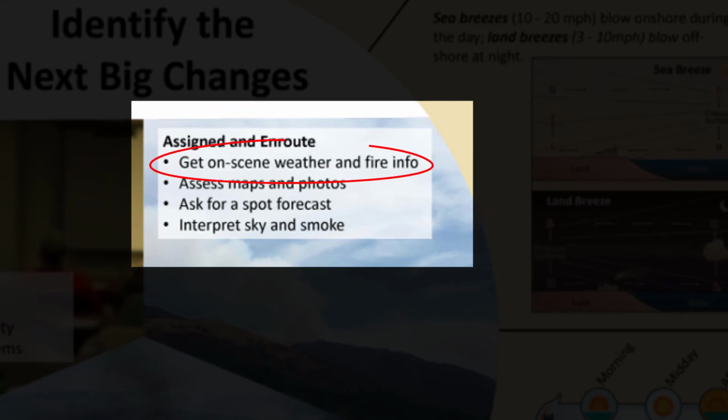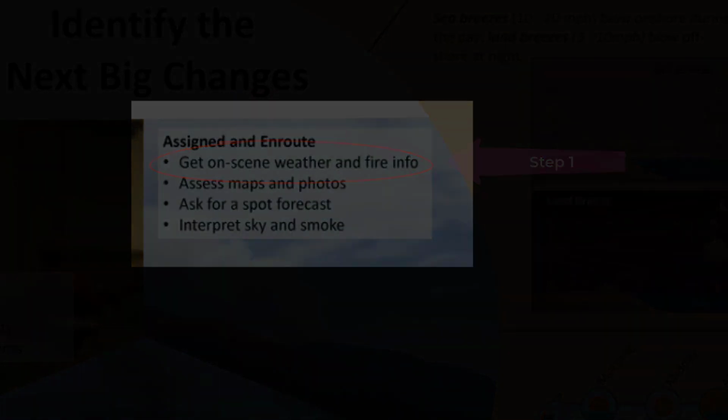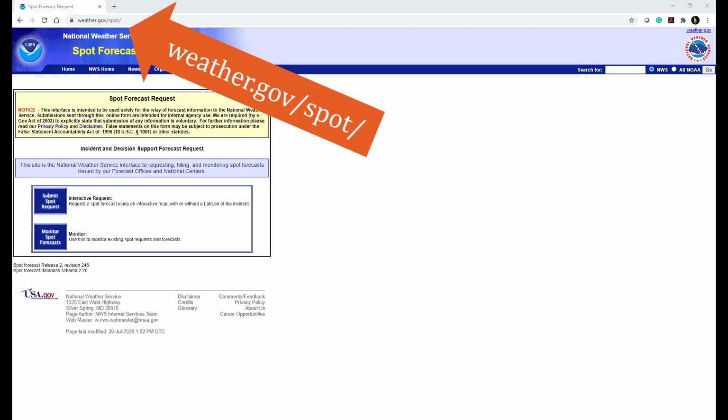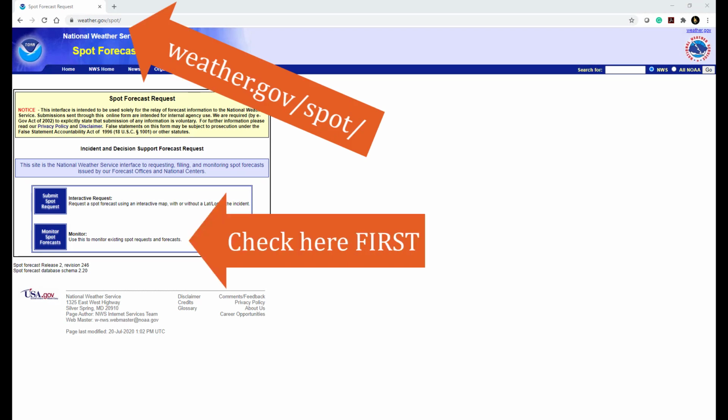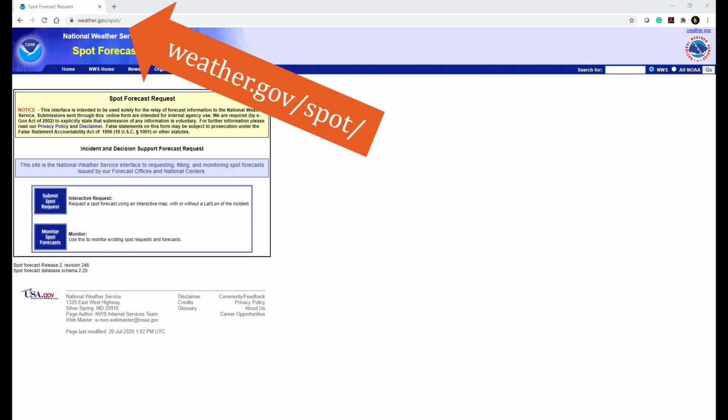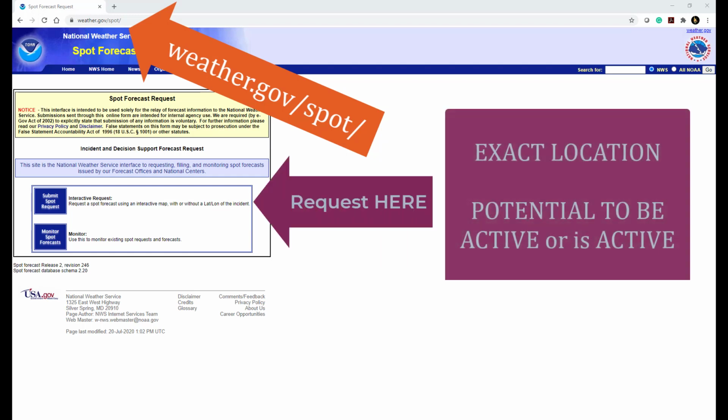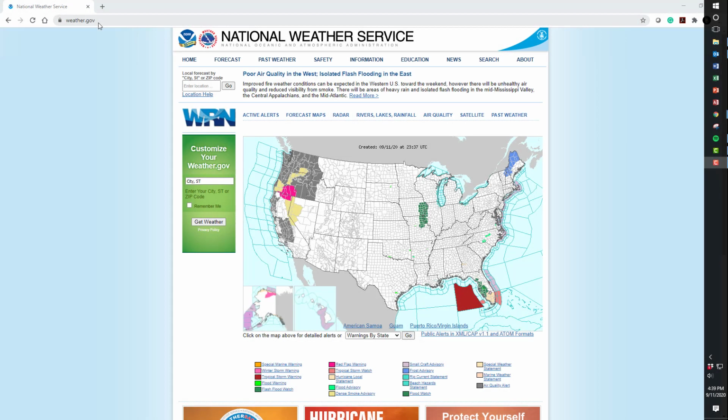First, always walk out the door with a local fire weather forecast in hand. Check to see if a spot weather forecast from the National Weather Service has been requested. If you find that one hasn't, go ahead and request one now, but only if you know critical details like the exact location and that the fire has the potential to be active or is active already. At the very least, take a current fire weather planning forecast for the local area with you.